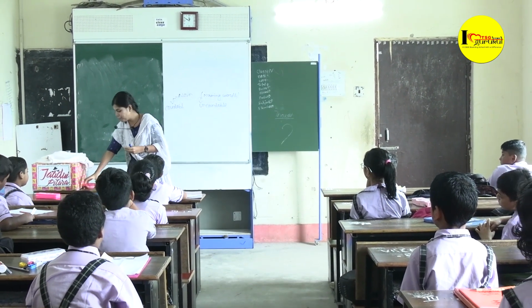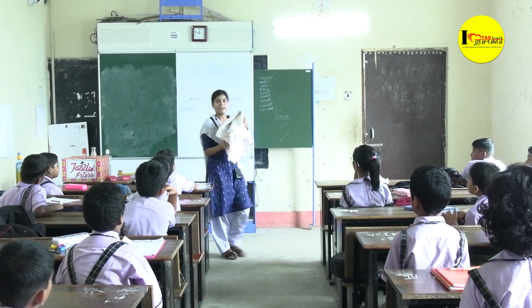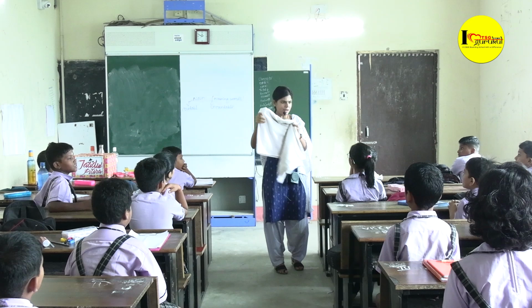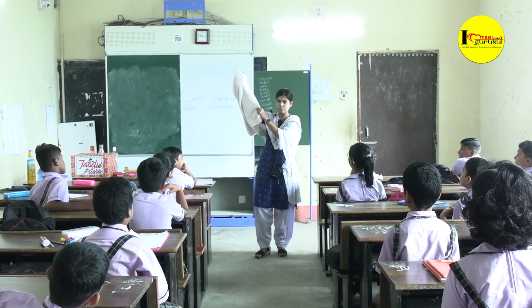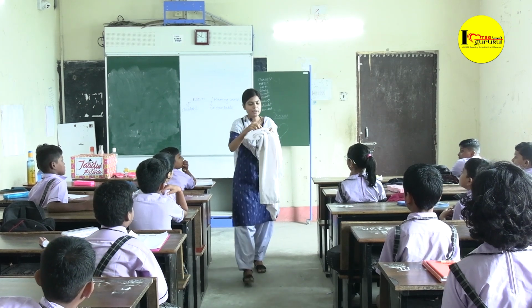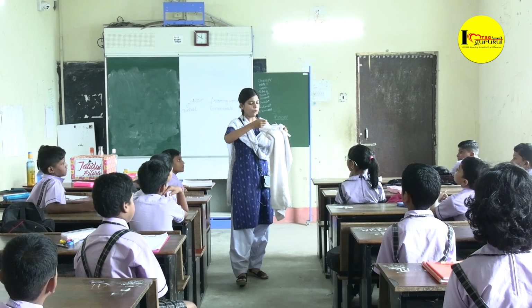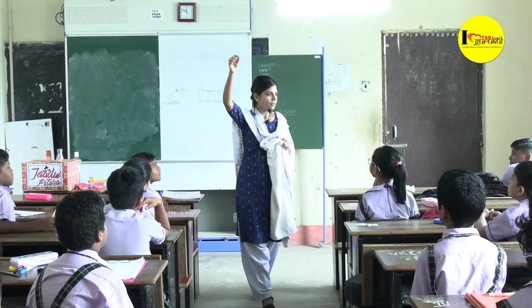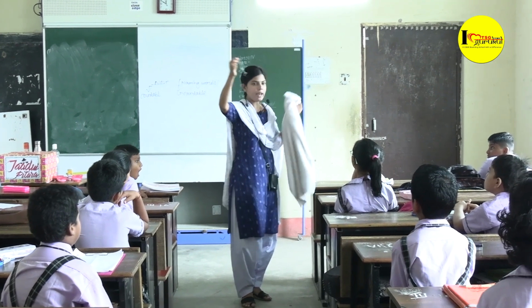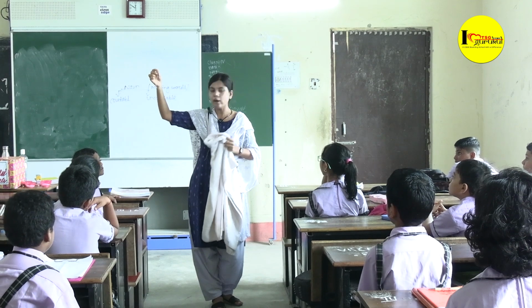Then we'll move to next thing. What is this, children? Towel. Towel? Can we count it? How many towels are here? 1. Okay, we can easily count it. Now tell me, what is this? Okay, Rohit. What is this, children? Thread. You said it is a towel. Now you are saying thread. How is it? It is a thread or a towel?